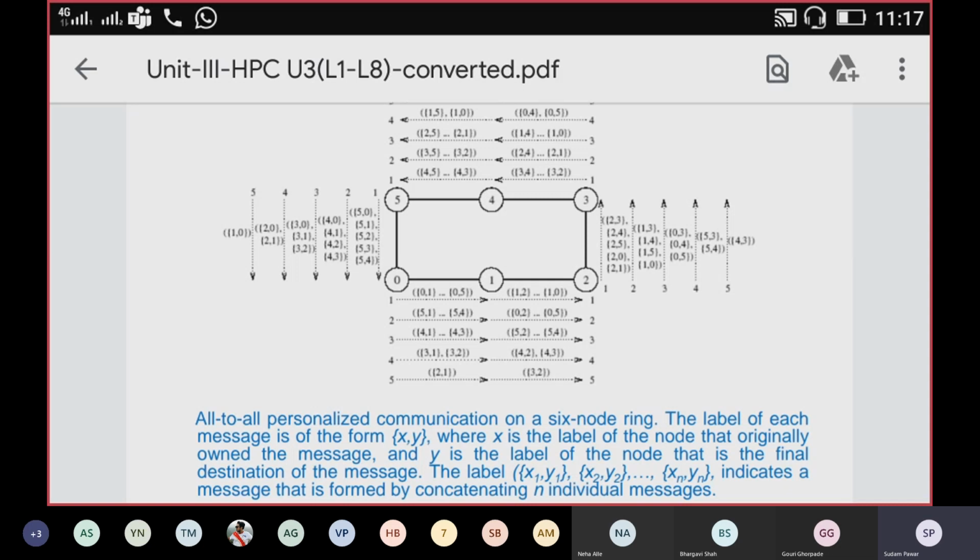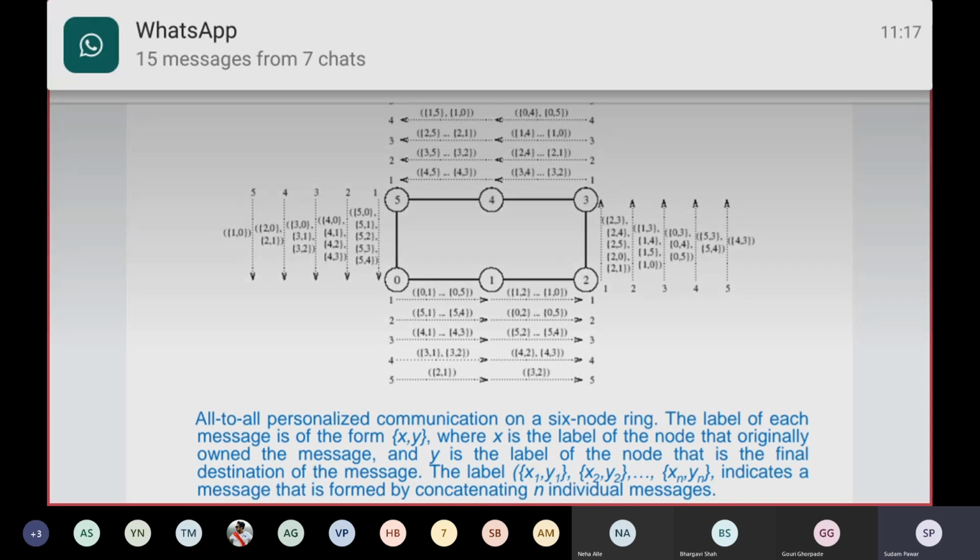So in this way, every node will receive the message. Initially, every node has 5 messages that are to be sent to the individual other nodes in that particular group. Similarly, in the first step, every node will receive one message and retrieve the message that is destined for that particular node. If you see in pair (5, 0), for example, or in pair (i, j), i is the sender and j will be the recipient, so j will retrieve the message from that pair.